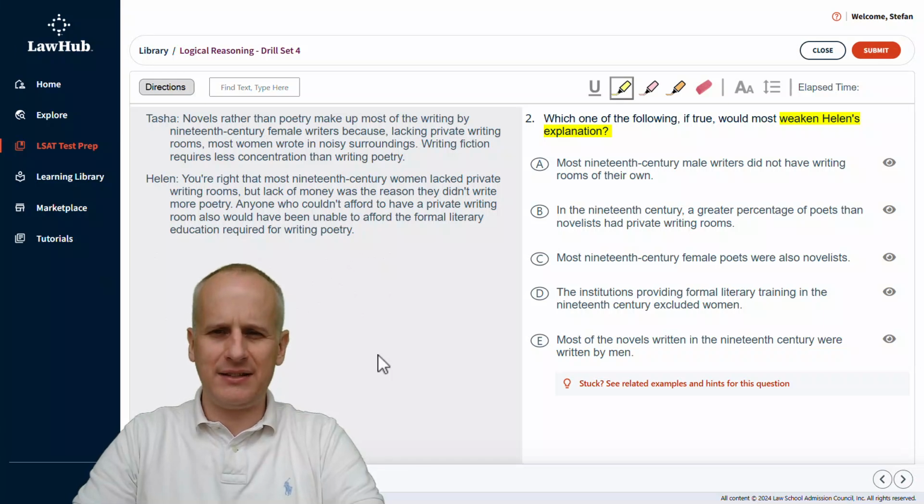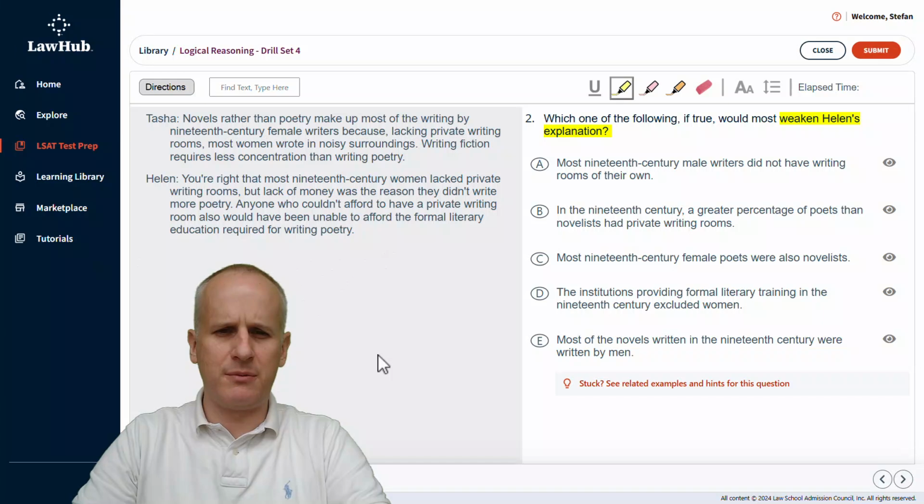So we highlight Helen's explanation along with the task term of weaken so that we are focusing more on Helen's argument rather than Tasha's on the left, knowing that there are two speakers. So we will still want to highlight both speakers' conclusions as just part of our overall process, whereby we always highlight the conclusion of an argument to focus us on the most relevant information. But in this case, we are going to try to mentally predict what would weaken specifically Helen's explanation, whatever that is. So let's read Tasha's statements first with the highlight tool ready to identify her conclusion at the start.